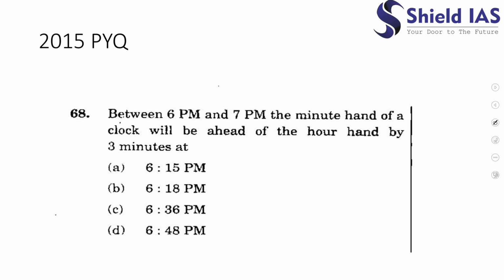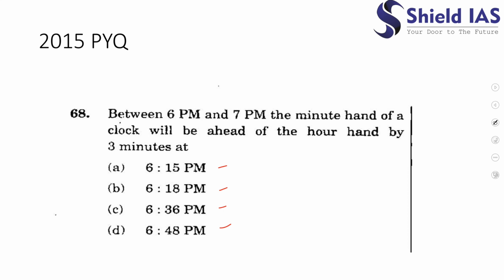Okay, so I'll tell you an easy way to solve the questions of clocks, right? In the method of calendar, we have not relied on the options. What is the option given? A, B, C, D. We have not seen these options. We have first calculated our answer and then we have seen the options.